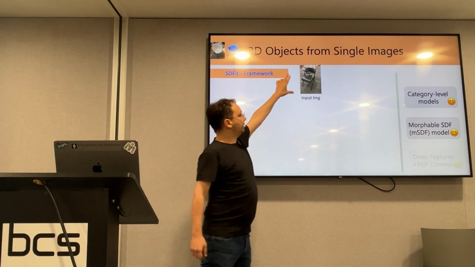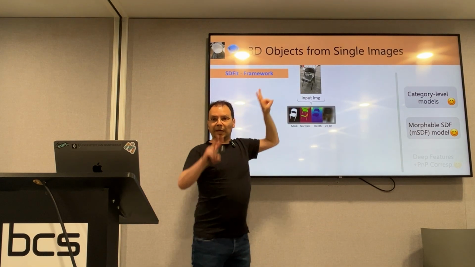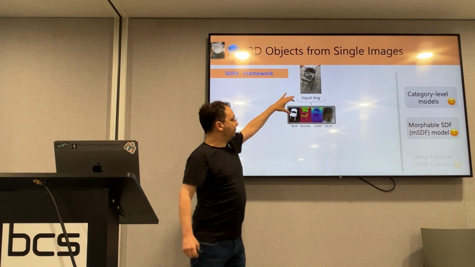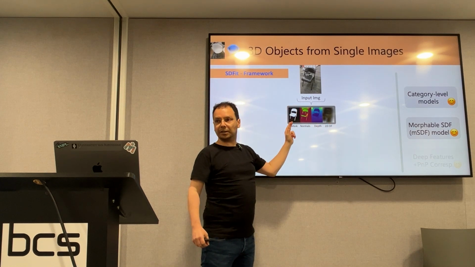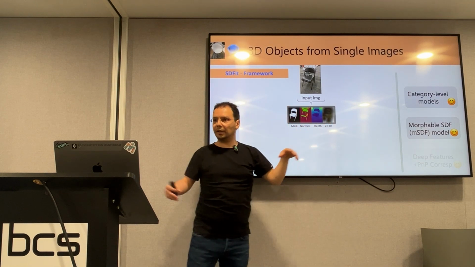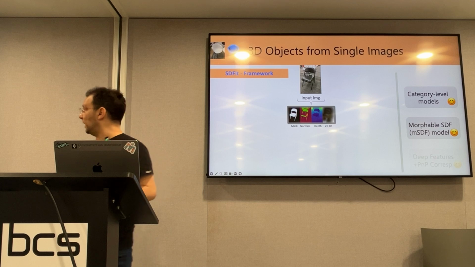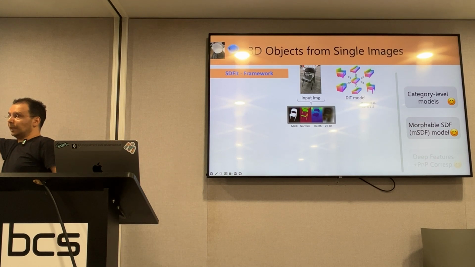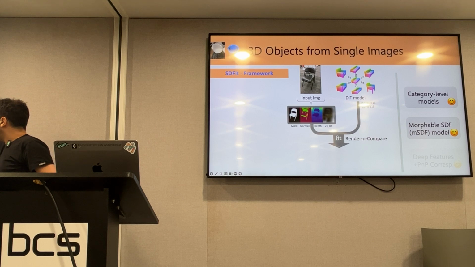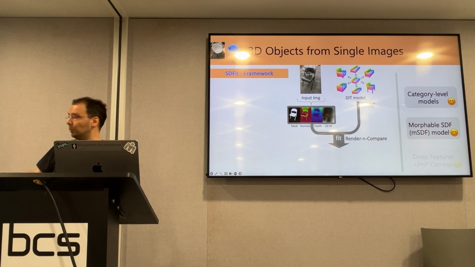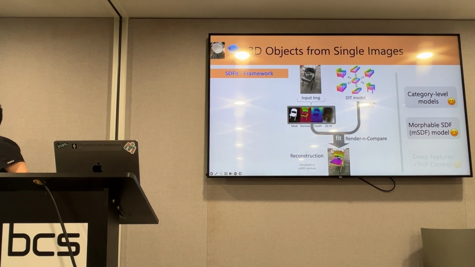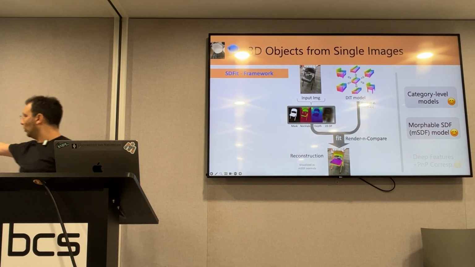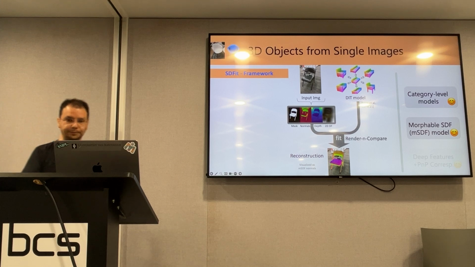This is the input image, and my observations will be some intermediate feature maps that we estimate, like masks and normals and depth and so on. Then we have the generative model that helps us generate hypotheses. And then I will render and compare the hypothesis with the visual observations. And I will change the hypothesis until these look very similar to each other. And then I will call it a day, and this will be the final reconstruction.